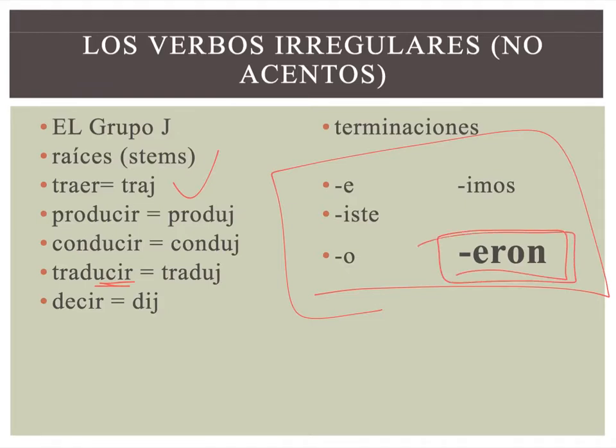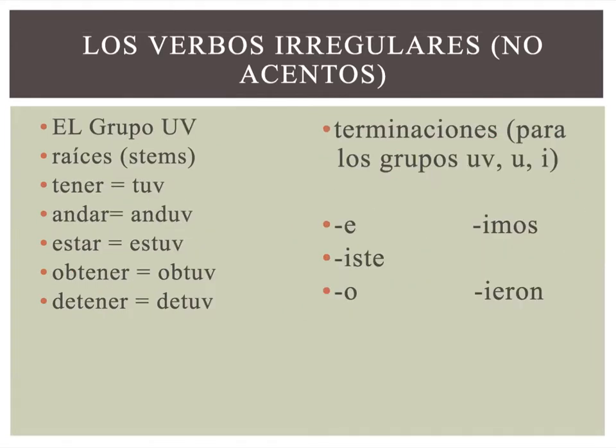Here's why this is bolded, because the next few groups are all going to have essentially identical endings to this. Your J group, your UV group, your U group, they all have the same endings. J is just a little bit different, and it's in this form: eron, just E-R-O-N. Next group. Oh, look at these endings. Look how similar they look to the last slide. If you can group them in your brain like that, guys, it's going to be less work for you. So, iste, o, imos, the only difference, again, is J group just gets E-R-O-N, but UV, U, I, the other ones we're going to talk about, get I-E-R-O-N, ieron, okay?